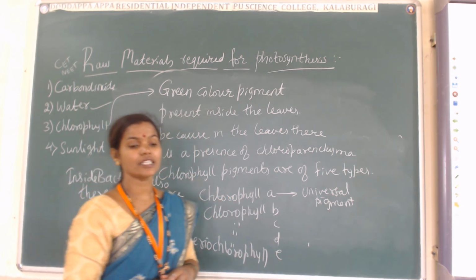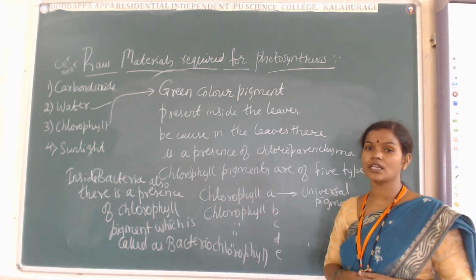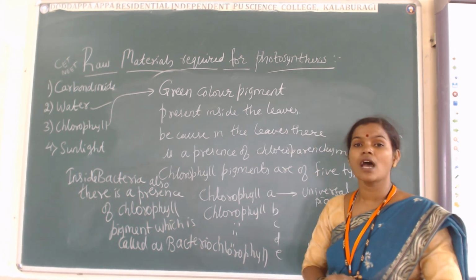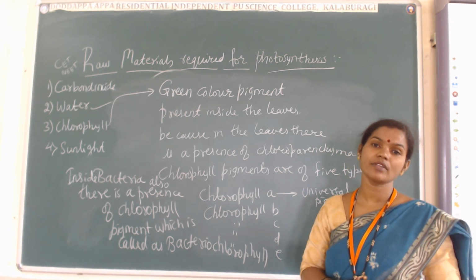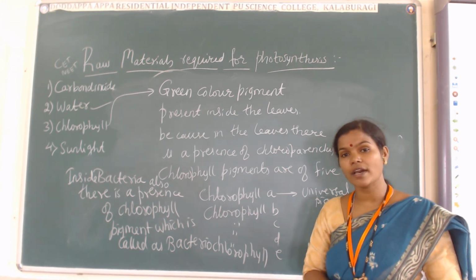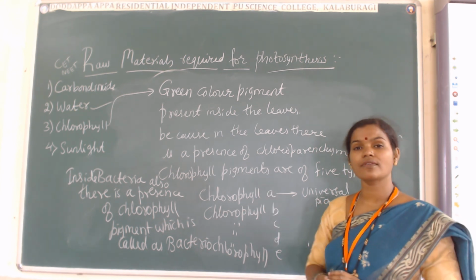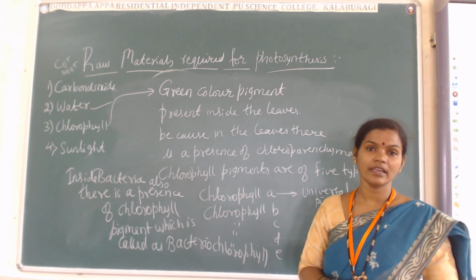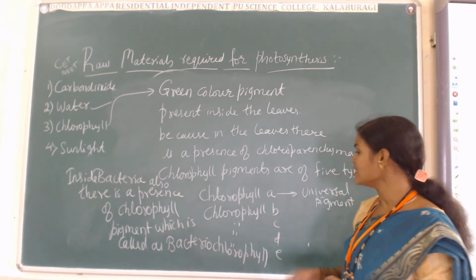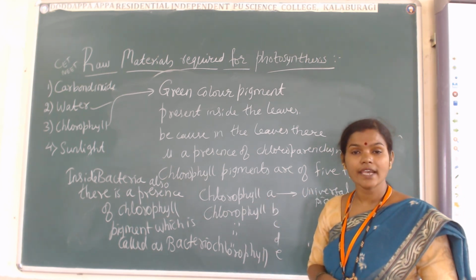And last, chlorophyll pigments. Chlorophyll pigment is present inside the leaves. And why only in the leaves? Because inside the leaves there are parenchymatic cells, and those parenchymatic cells are called chloroparenchyma. There are 5 types of chlorophyll pigments: chlorophyll A, B, C, D and E. Among all these 5 types, chlorophyll A is called what?